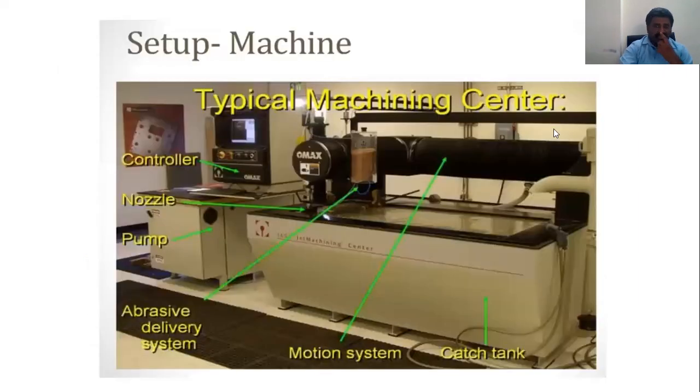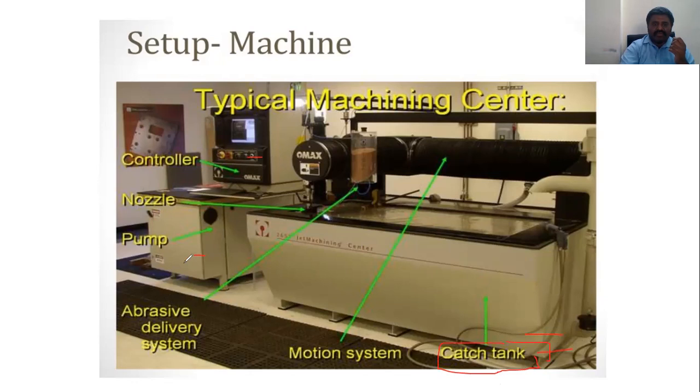Now see the setup of the machine. There will be a tank, then an air pump, then a controller, and finally a drain. We start from the controller, where the programming and control take place.